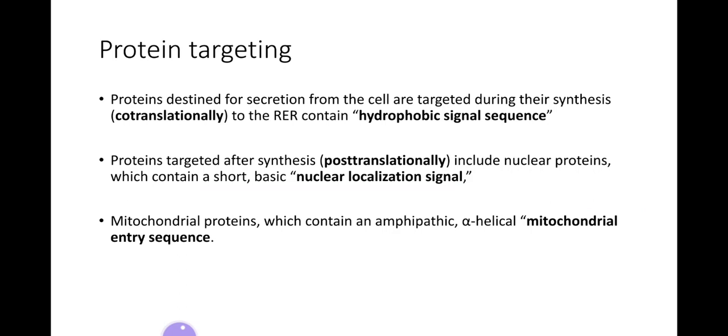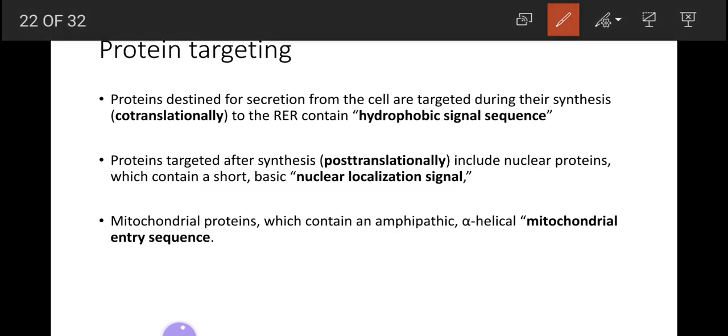What is protein targeting? Protein targeting means sometimes the protein has to move outside the cell, and sometimes it has to be incorporated into the nucleus or the cell membrane. This is done by the addition of some sequence to the protein destined for secretion from the cell.